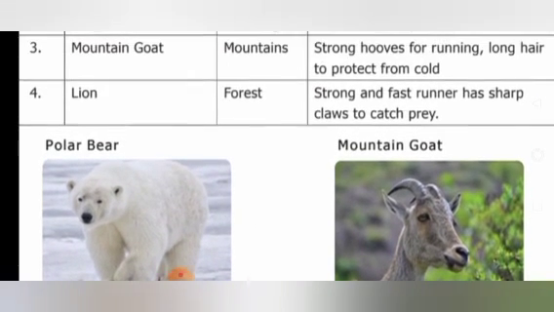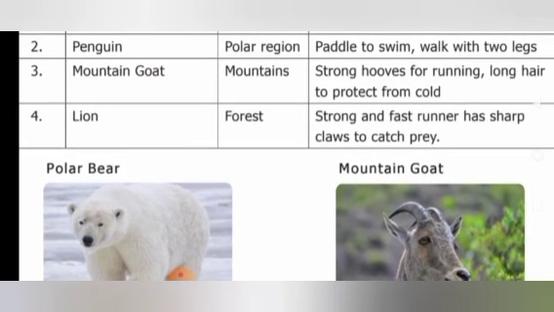Have you seen the foot base of cows or horses? It will be flat and hard, isn't it? Similarly, mountain goats have strong hooves. These strong hooves make them run fast,